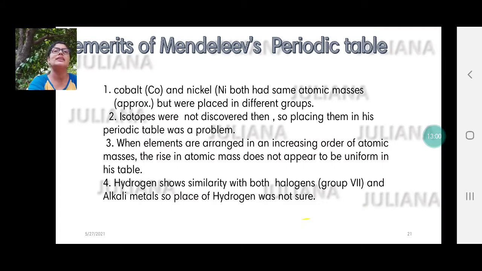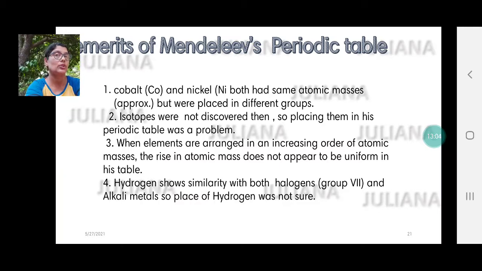Okay, but Mendeleev's periodic table had certain demerits as well. These also come as questions. What are the merits? You have to study them. What are the demerits of Mendeleev's periodic table? Certain demerits: cobalt and nickel had approximately the same atomic masses, with point differences, but were placed in different groups. He was smart enough to understand that they both have different chemical properties, though their atomic masses looked more or less the same. Isotopes were not discovered then.